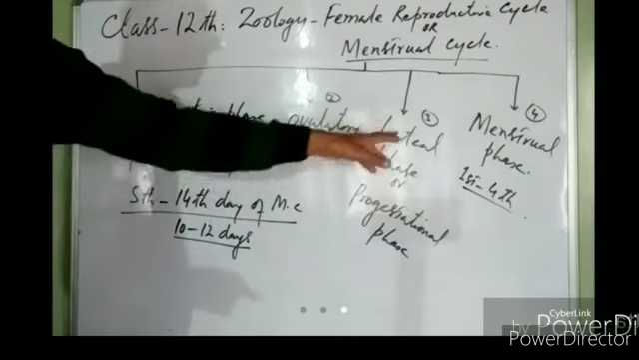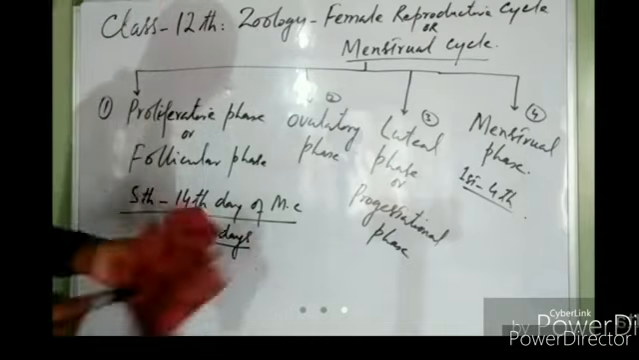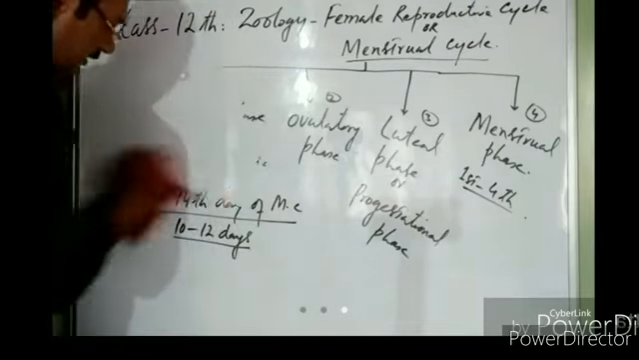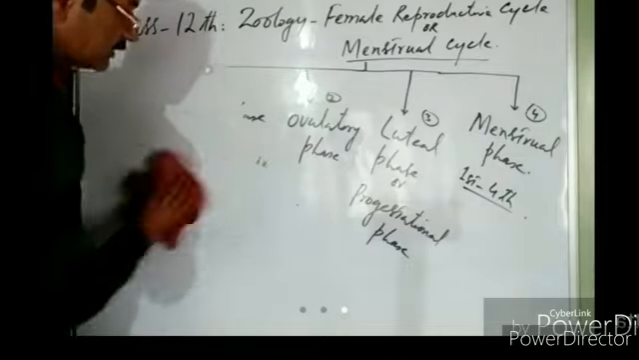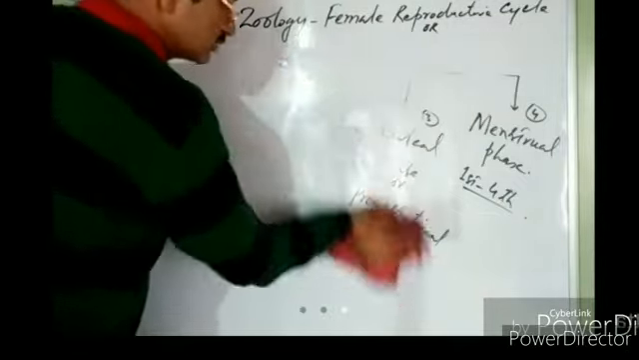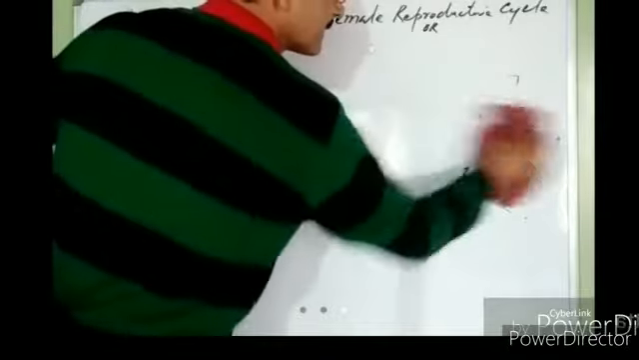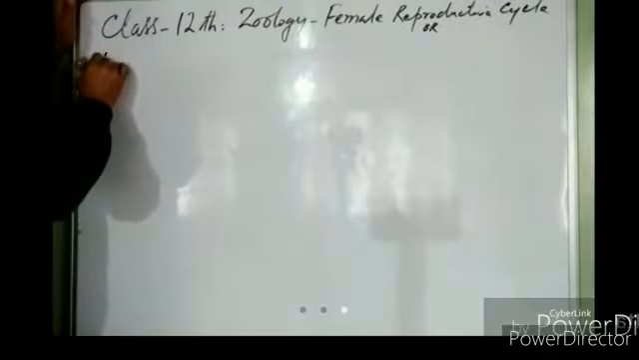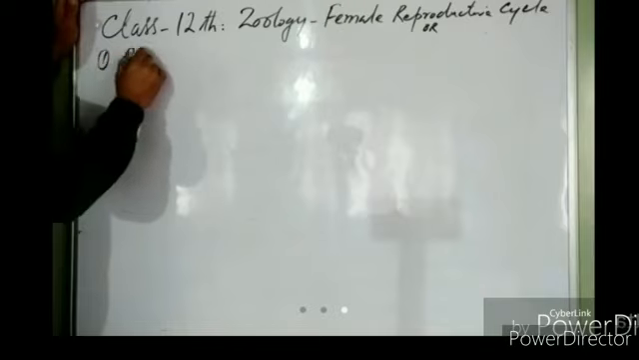Should I rub it? Should I rub this? Yes, sir. Okay. So we will discuss first the proliferative phase in detail. My board is very small, so I have to rub it most frequently. It's a small board, so I need to rub it again and again. Okay. The first phase, proliferative phase.